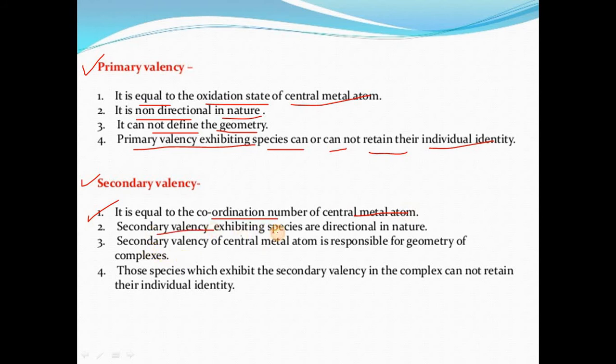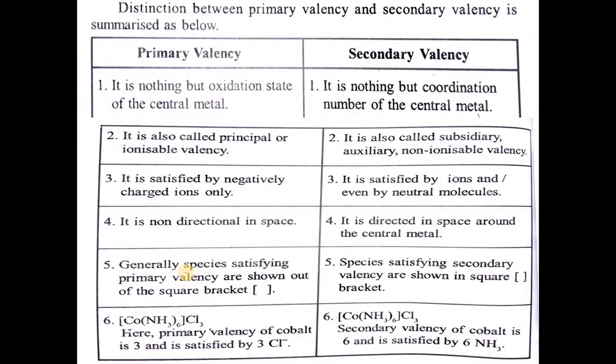In the case of secondary valency, it is equal to the coordination number of the central metal atom. Species exhibiting secondary valency are directional in nature. Secondary valency of the central metal atom is responsible for the geometry of the complexes, and the species which exhibit secondary valency in the complex cannot retain their individual identity. So secondary valencies are non-ionizable.